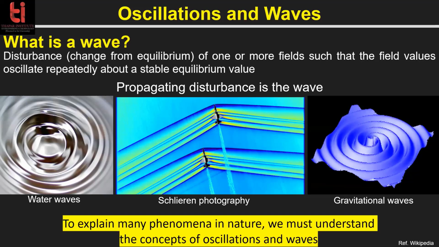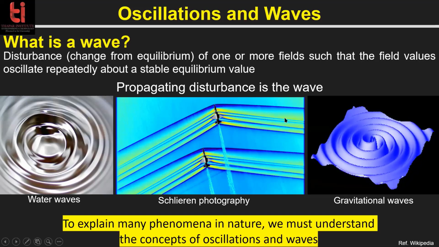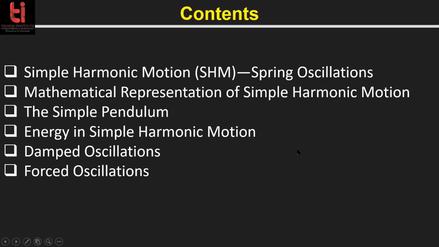Fine? So now we start. This is the total content of this unit, simple harmonic motion. We will study simple harmonic motion in which spring oscillators, simple pendulum, and electrical oscillators will be discussed. Then we'll find the mathematical representation of simple harmonic motion. Then energy, how the energy is stored in harmonic motions.